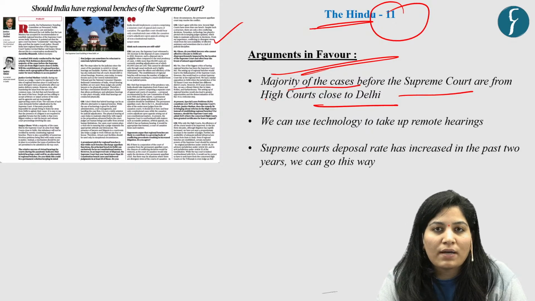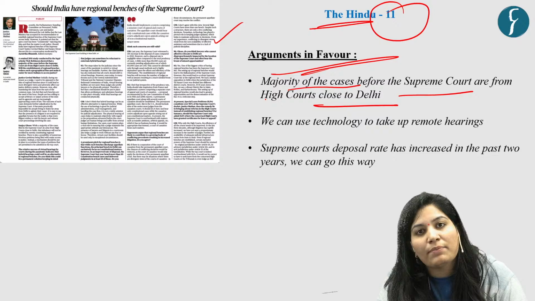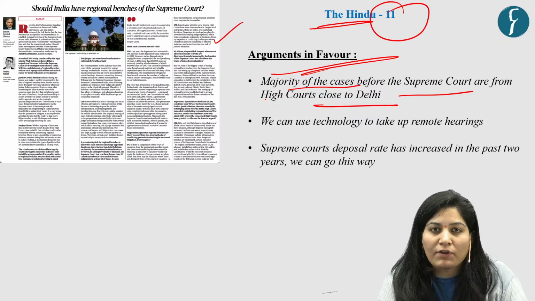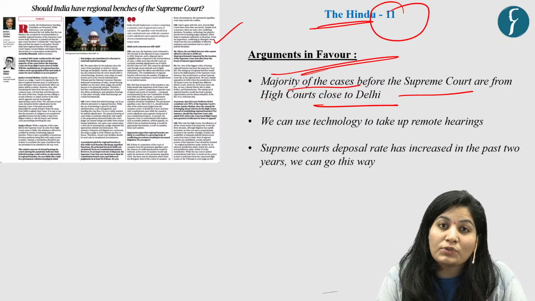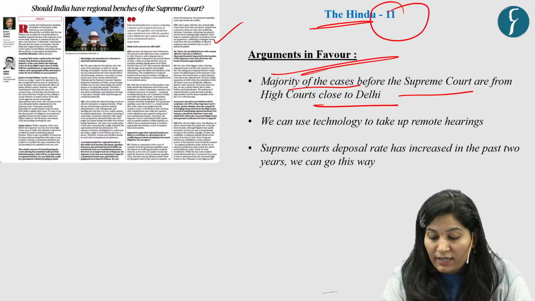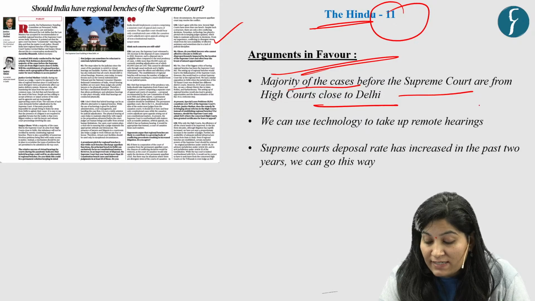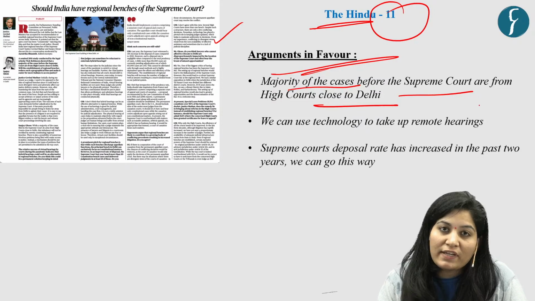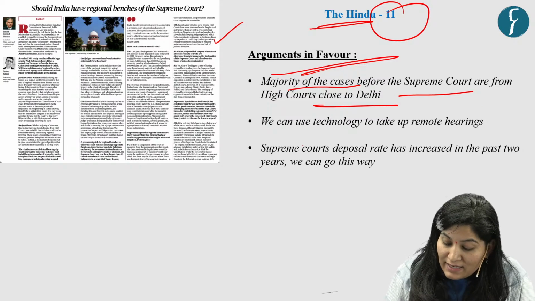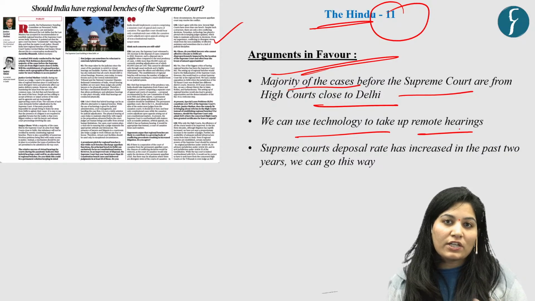Anyone coming from southern states like Tamil Nadu can go to a regional bench rather than coming to Delhi. Any petitioner coming from the northeast, like Assam, can go to their regional bench rather than coming to Delhi. So first, the majority of cases are coming from close to Delhi, so we need to diversify. Second, we can use technology to take up remote hearings. So this will solve the issue.